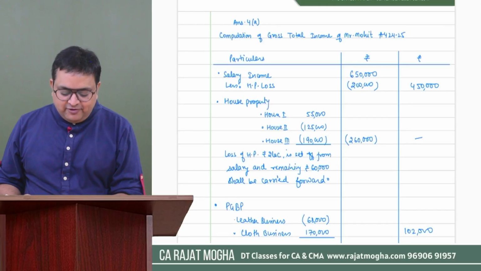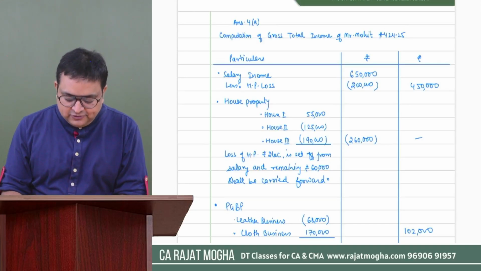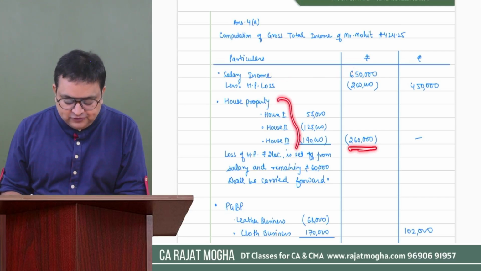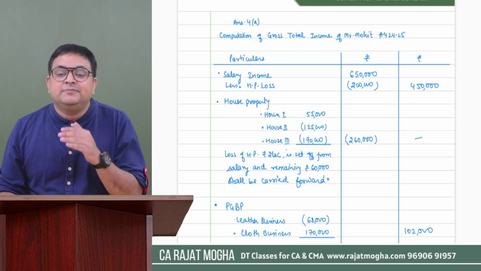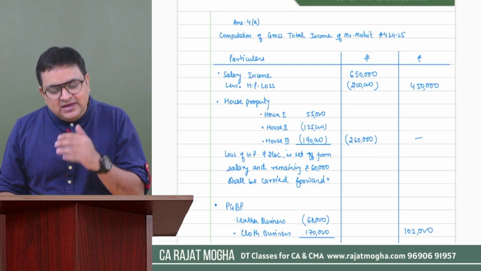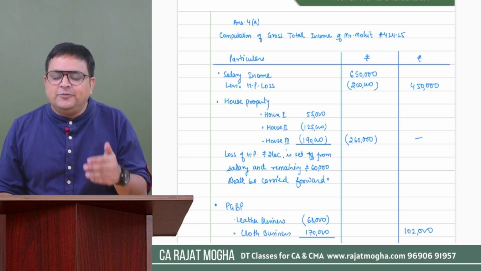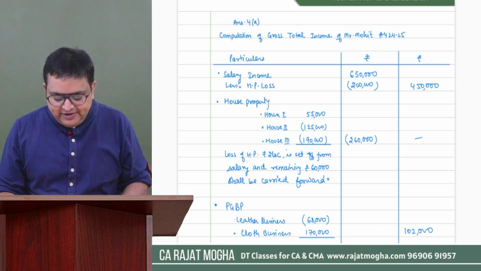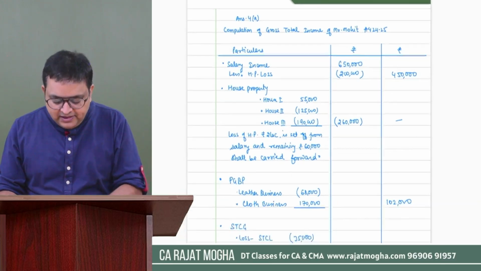So I believe we have completed this question, answer number 4, this 4A. We have salary income of 650, we have house property losses of 260, but we cannot set off more than 2 lakh in this case. If this person were following the default tax regime, I could not set off even a single penny, but here we are following the optional tax regime, the regular regime, so we can set off 2 lakh rupees. So salary income would become 450.